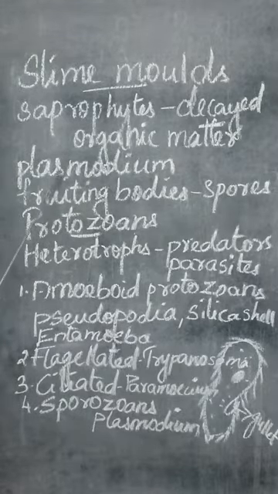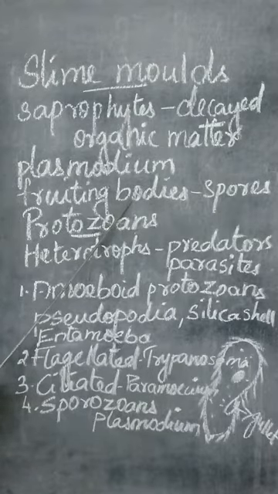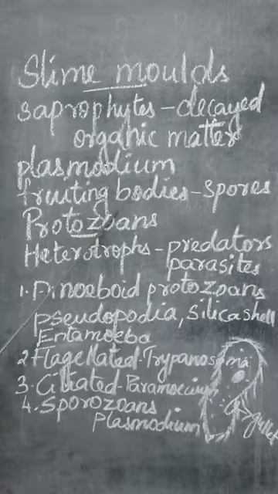Suppose if unfavorable condition arises, then what will happen? This plasmodium will be differentiating into fruiting bodies. What is this fruiting body? If you take a plant, you can see a fruit. Inside the fruit you can see the seed. The seeds will be falling down and develop into the new plant, isn't it? The next generation will be formed. In the same way, in lower organisms like the slime molds, or even the fungi, a structure called the fruiting body will be formed. Just like a fruit in the plant, here it is called a fruiting body.